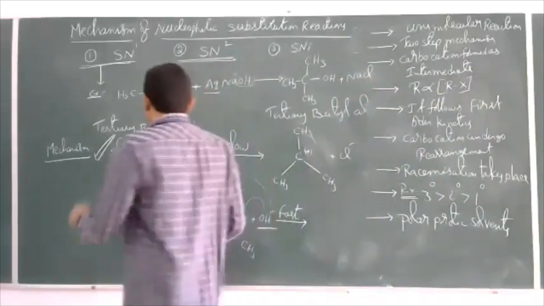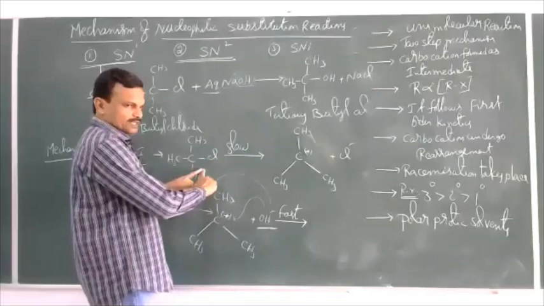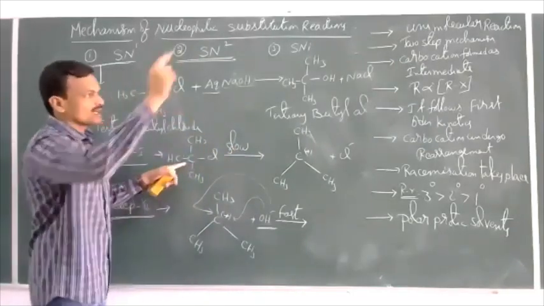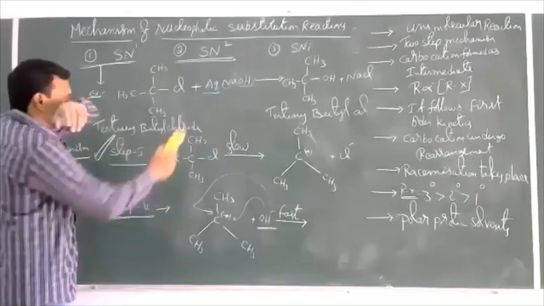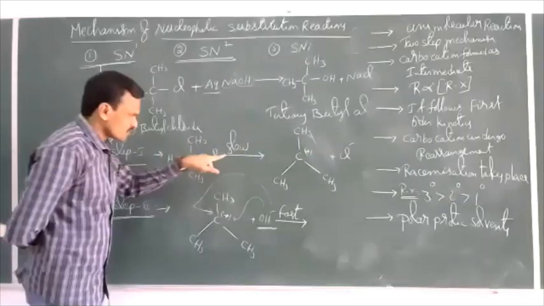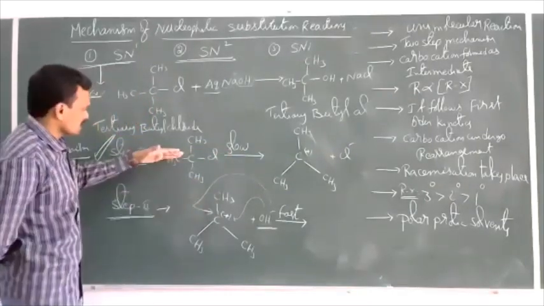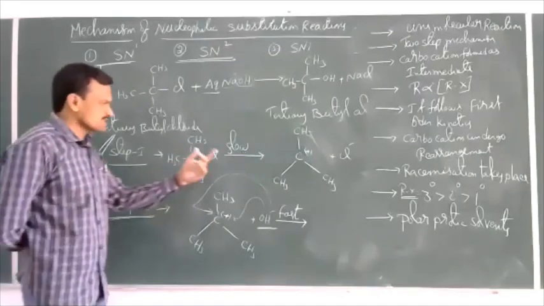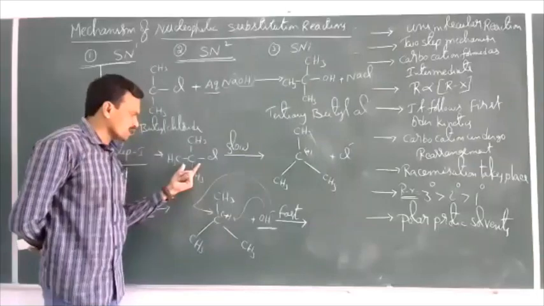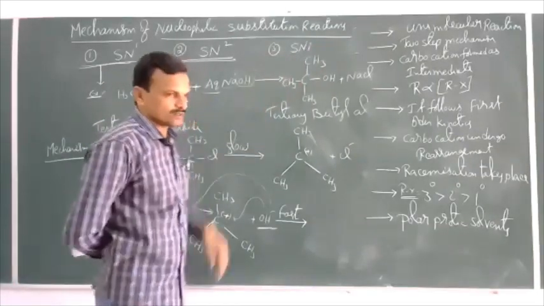Because the slowest step is the rate determining step, and that slowest step contains how many molecules? That is the molecularity of the reaction. Actually, in the reaction, 2 molecules are participating, but that is not molecularity. In the rate determining step, that means in the elementary steps of the reaction, in the slowest step, how many molecules are participating? 1 molecule. So this is a unimolecular reaction.